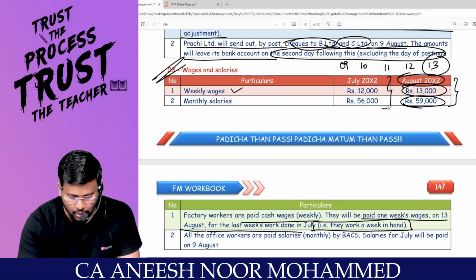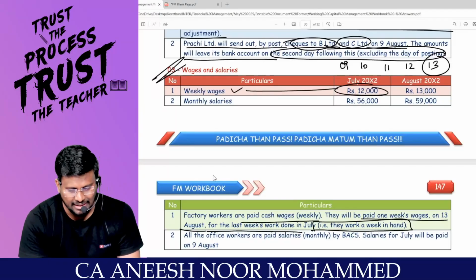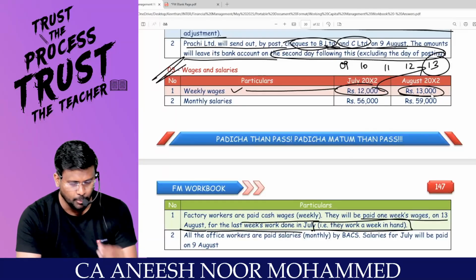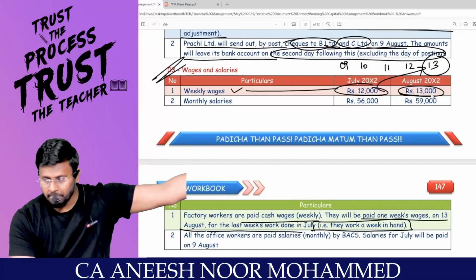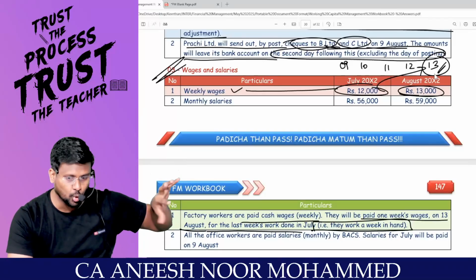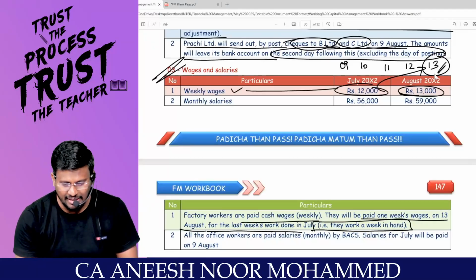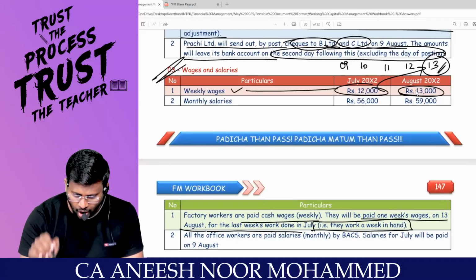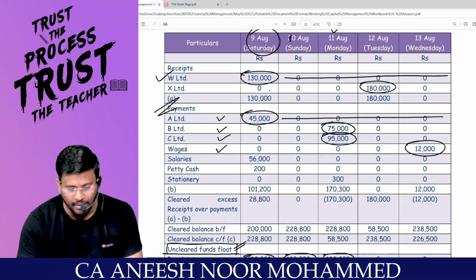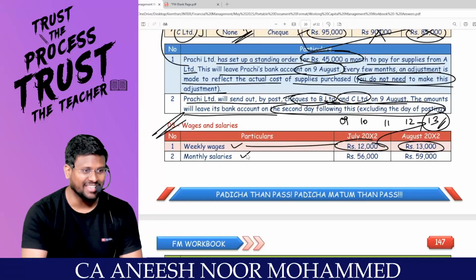July last week payment only, 12,000. Correct? That they are going to make the payment on 13th of August. But for August they are liable to pay 13,000. They will pay maybe at August end or September, I don't know, because I have reached only 13. Next week will not go to September, it will be in August itself. I am preparing only for 5 days. So on August 13, there will be cash outflow for wages of 12,000. Exactly matching 12,000. Comfortable?